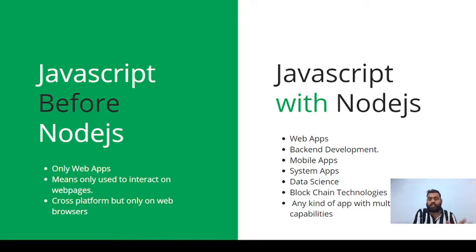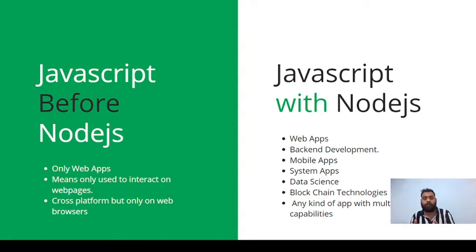Before Node.js we could only build web applications and interact with web pages. We could build cross-platform applications, but only for browsers, not for the backend, and browsers can be installed on other operating systems as well. So JavaScript is platform independent. It can run that web application on Windows, Mac, or any operating system. Platform independent means the same code can run in Internet Explorer and in Chrome.